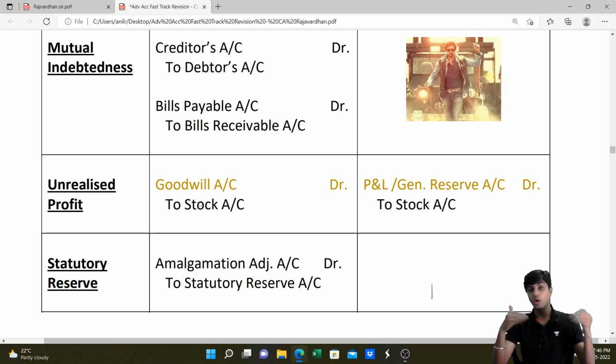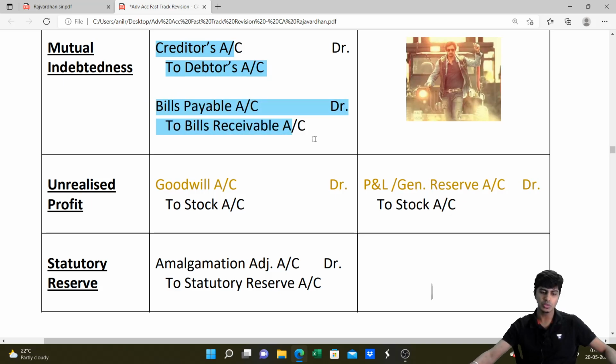Mutual indebtedness. If the transferee company had transactions before, debtor creditor relationship or bills receivable bills payable relationship, that should be nullified. How do we nullify this? Creditors account will be debited, debtors account will be credited. Bills payable account will be debited, bills receivable account will be credited. Yeah, so that's the entry. Debtors, creditors to debtors or bills payable to bills receivable.